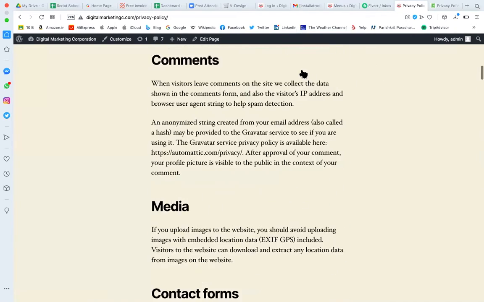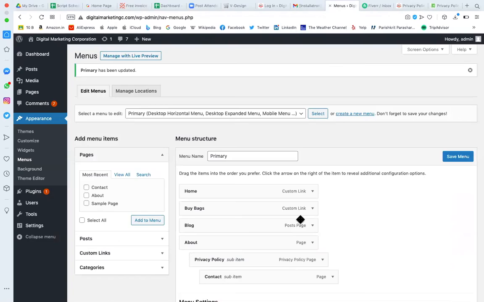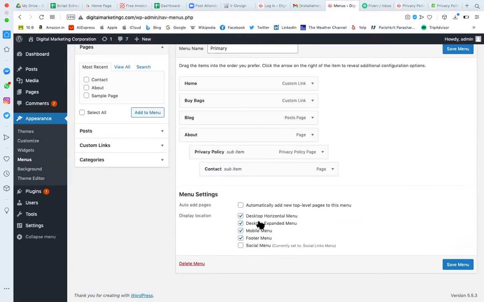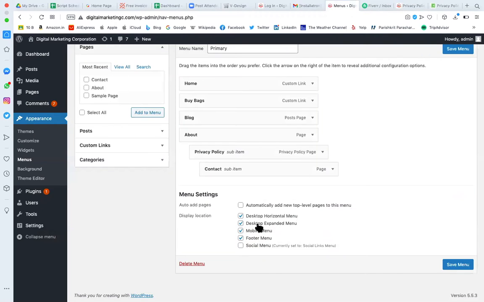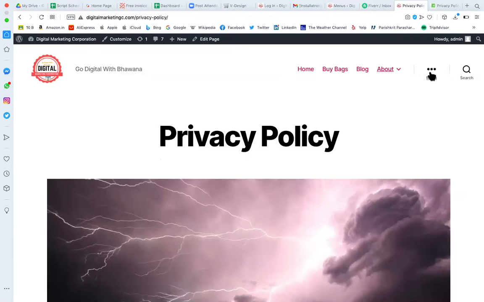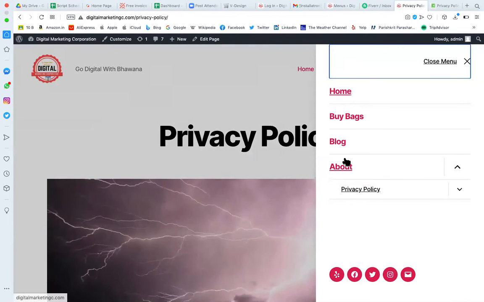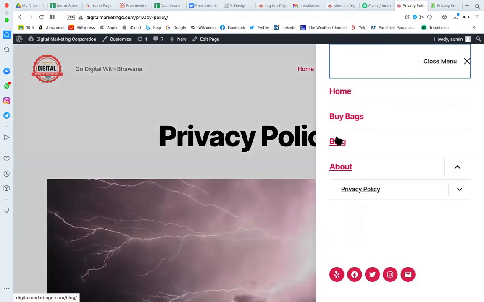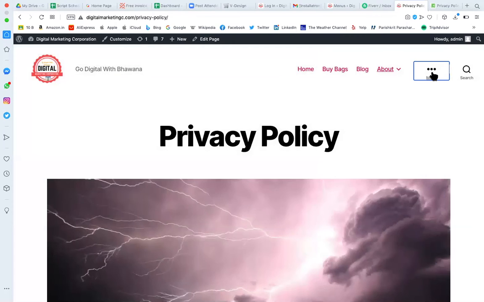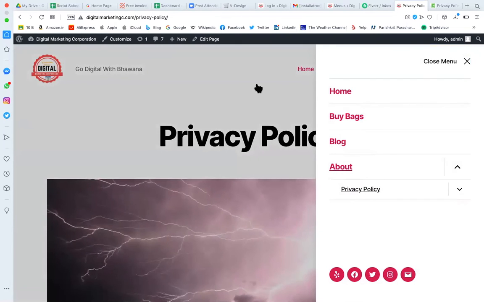The one menu option we have added, we have seen how many places we have added this menu. Desktop horizontal, this is the desktop horizontal, and another is desktop expanded. So one is expanded and one is horizontal. In one location my menu is appearing, in another location this menu is appearing. I want something else in this menu. What will I do?